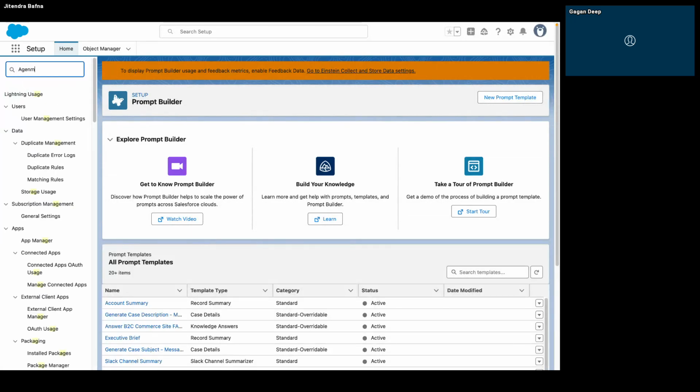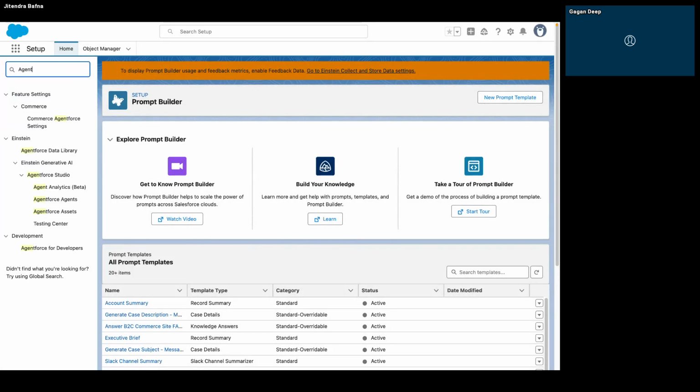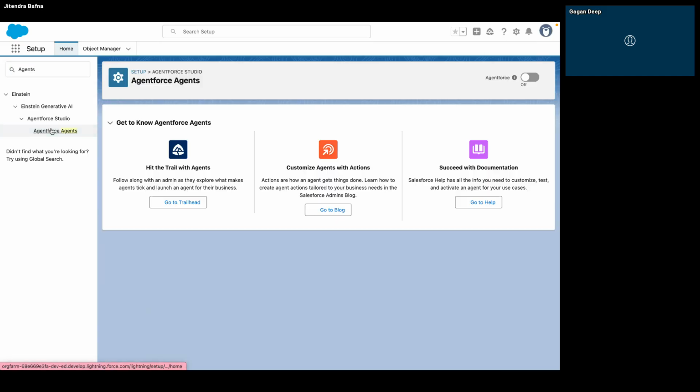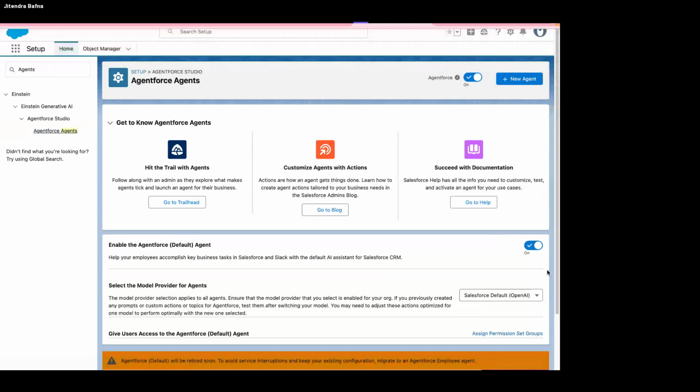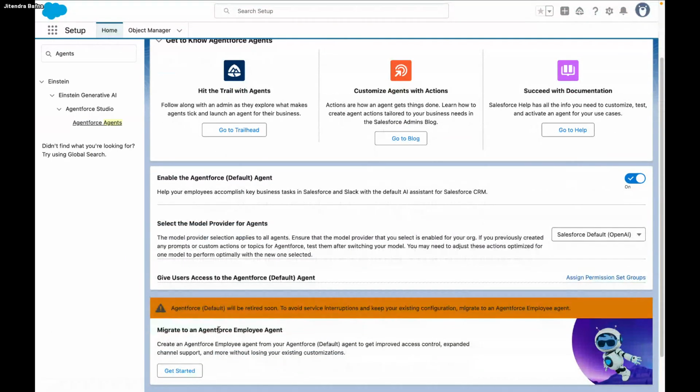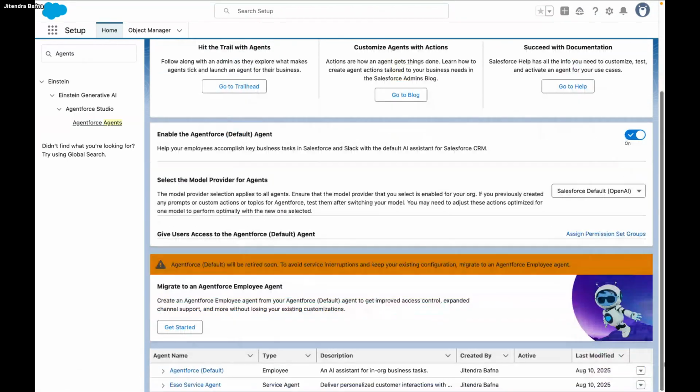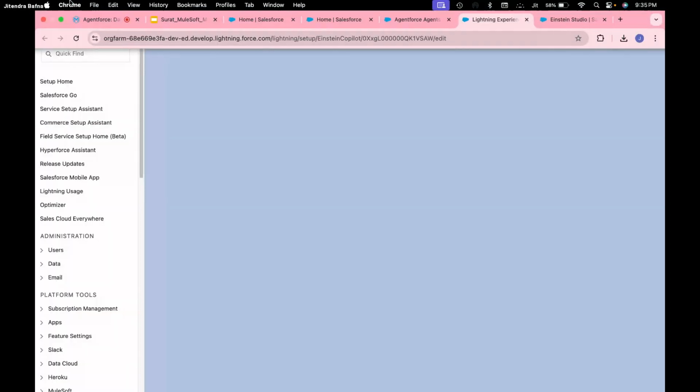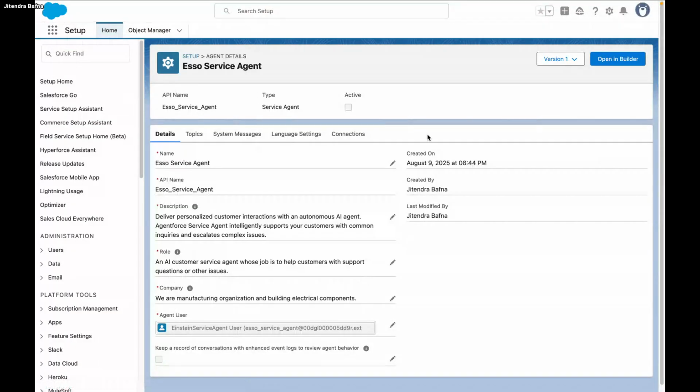I will just open agents. I have already created one agent here. I lost all my agents, I thought, but it's there. I have this service agent, so I will just open the agent in the builder.